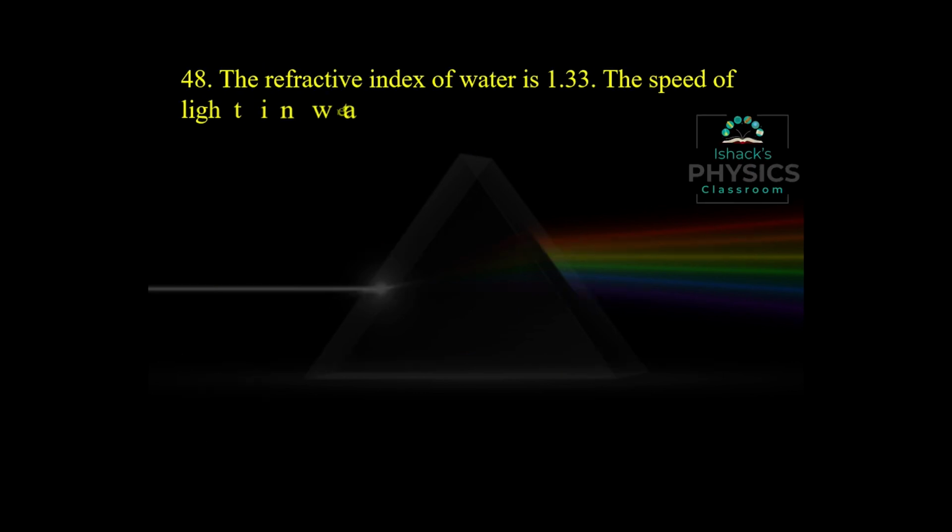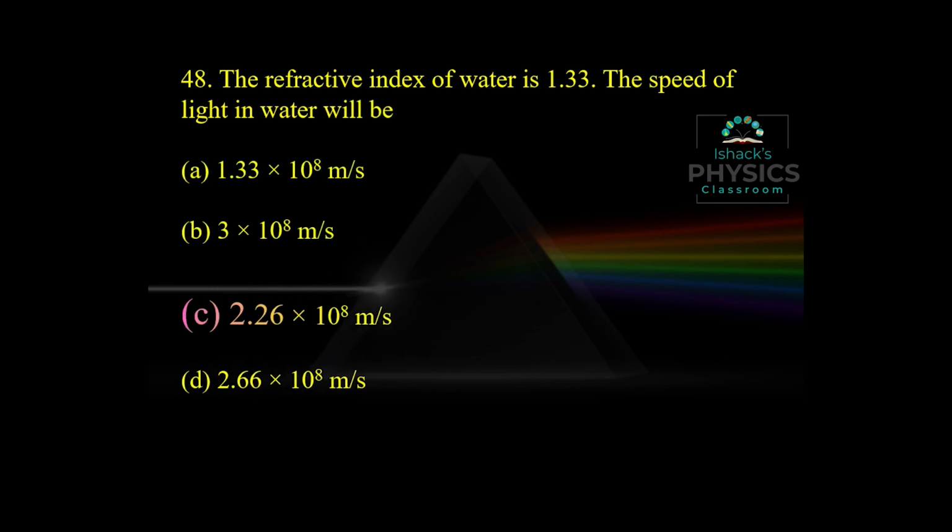The refractive index of water is 1.33. What will be the speed of light in water? It will be 2.26 into 10 raised to 8, because refractive index n is equal to c by v, where v equals c by n. So c is equal to 3 into 10 raised to 8, and 3 into 10 raised to 8 divided by 1.33 becomes 2.26 into 10 raised to 8 meters per second.